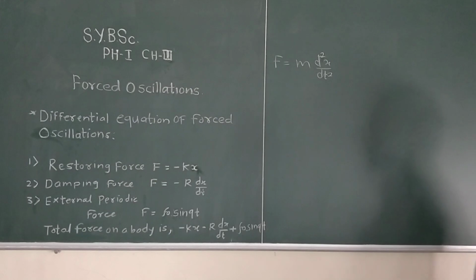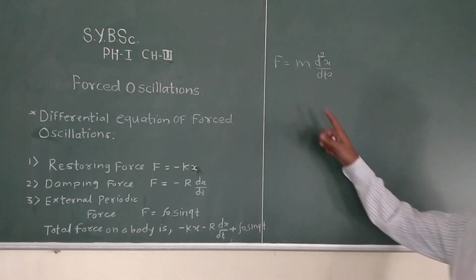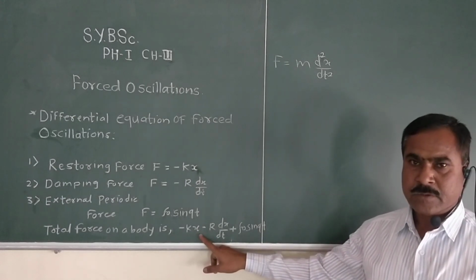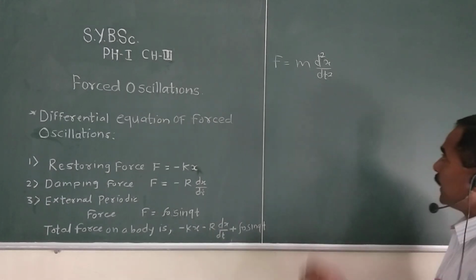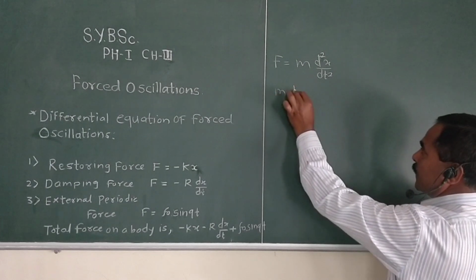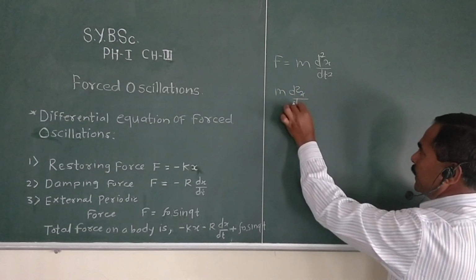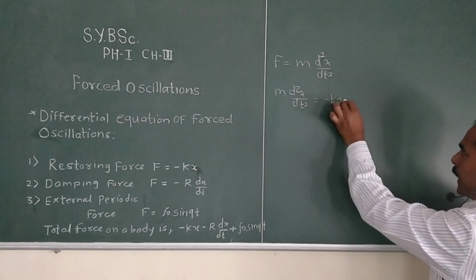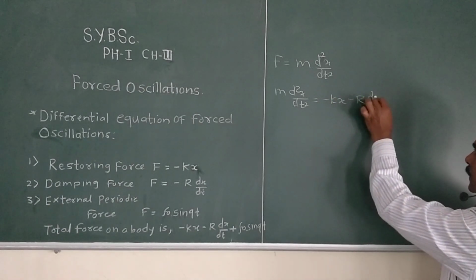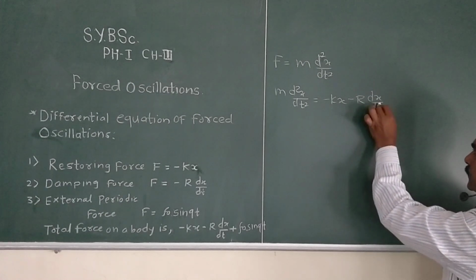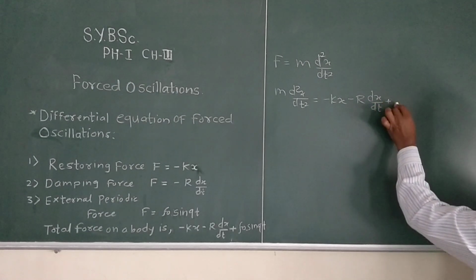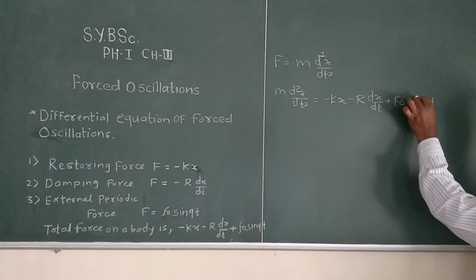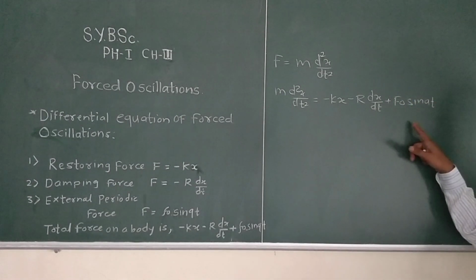Now we equate this with the total force acting on the oscillator, so we write m d2x by dt square equal to minus kx minus r dx by dt plus F naught sin qt.